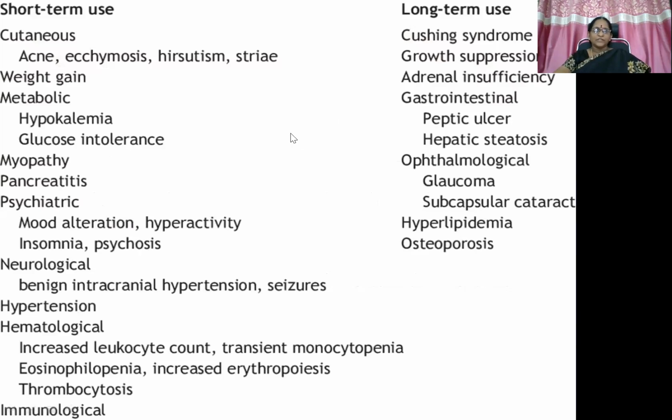So short-term actions and long-term actions. That means short-term ADR that are seen with the short-term administration of glucocorticoids, and the ADR that are seen with the long-term administration of glucocorticoids.